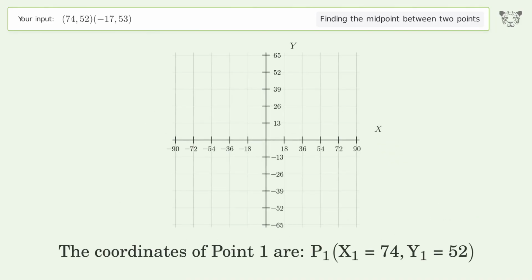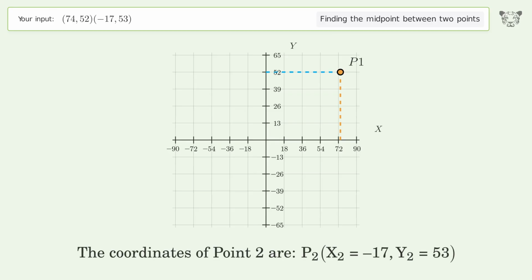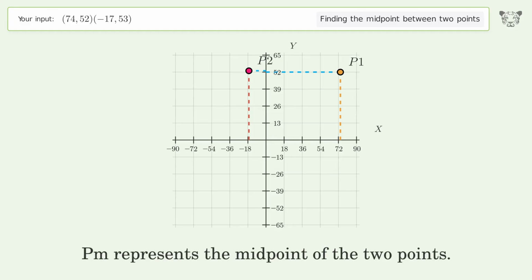The coordinates of point 1 are x1 equals 74, y1 equals 52. The coordinates of point 2 are x2 equals negative 17, y2 equals 53. PM represents the midpoint of the 2 points.